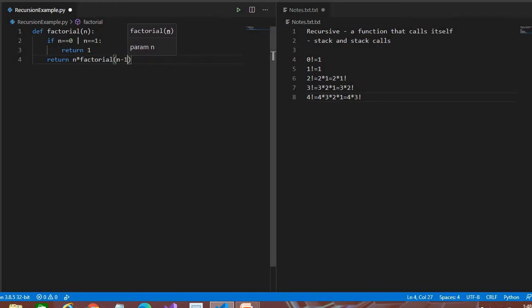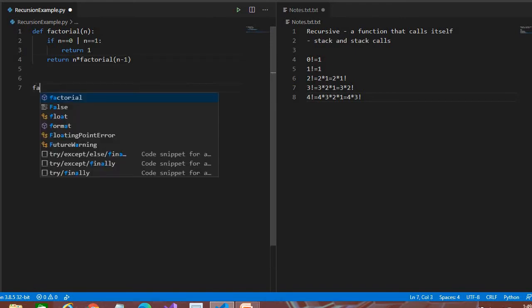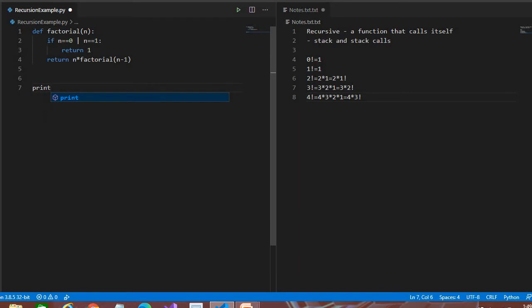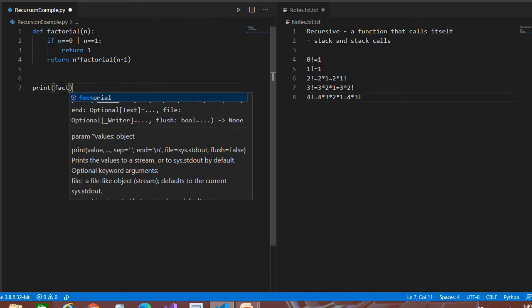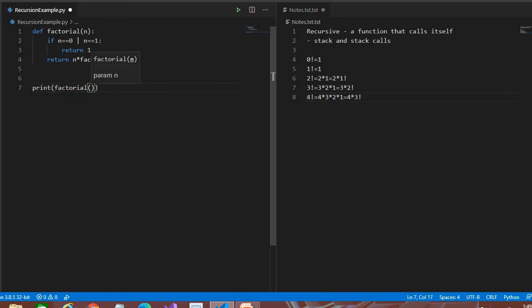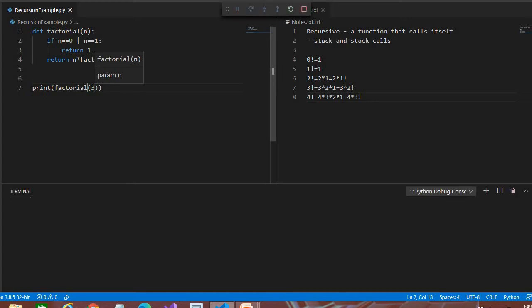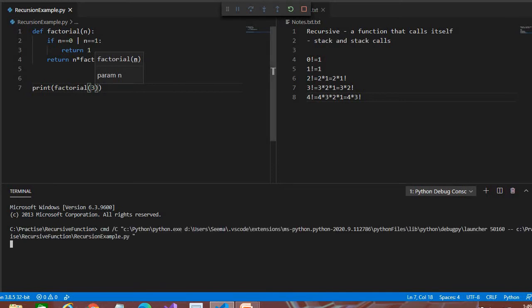Okay, let's run this first. Let's print the factorial of, let's have 3. See, 6. 3 into 2 into 1.